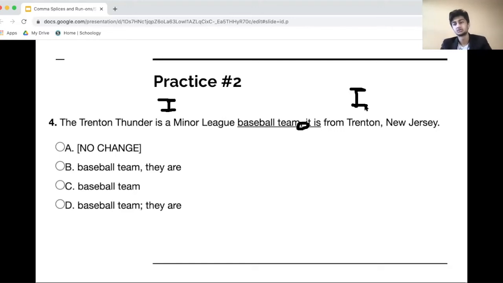What are the three punctuation marks that can connect two independent clauses? Period, semicolon, and colon. None of those are here. A comma's here. This is wrong. A is wrong. No change.